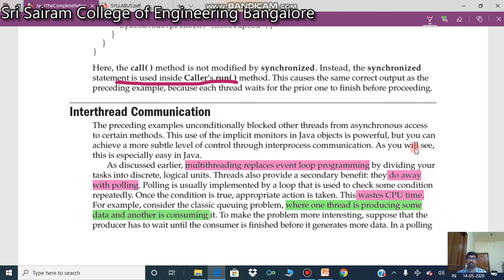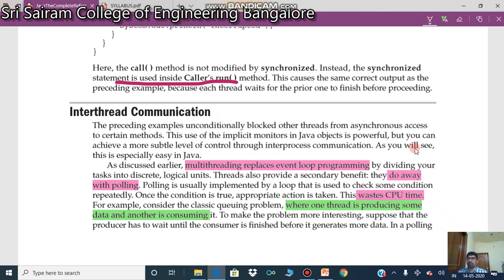So what is our ultimate goal? Why do we go for different kinds of threads? To make use of the CPU time at the maximum. To make this clearer, let us see a real life example where one thread is producing some data and another one is consuming it.